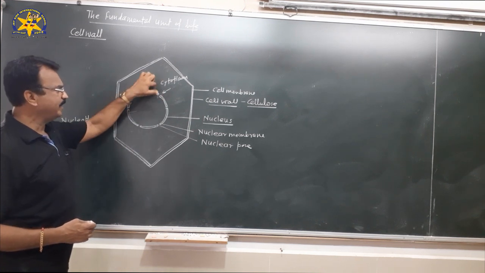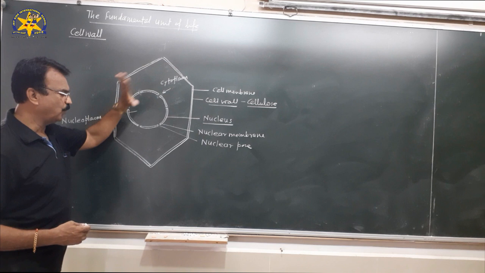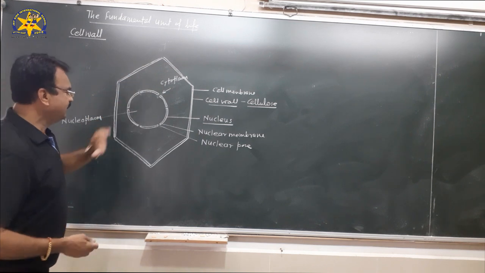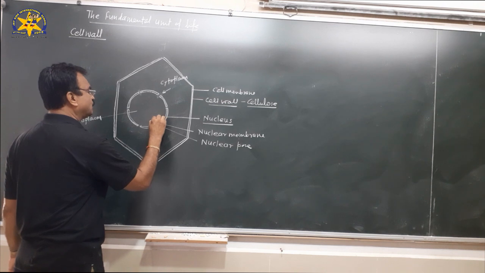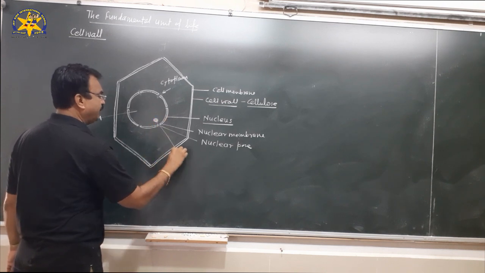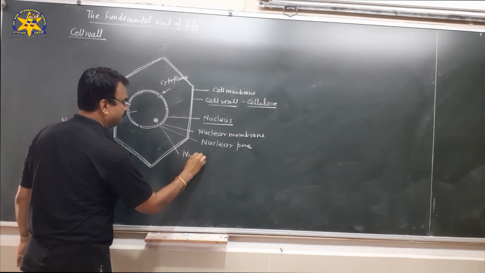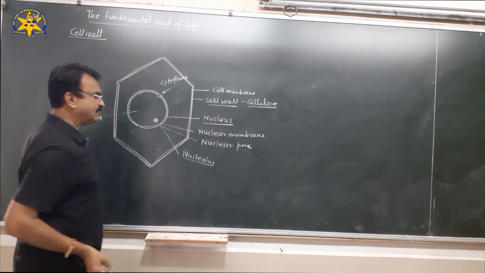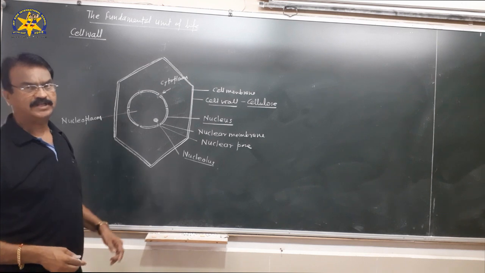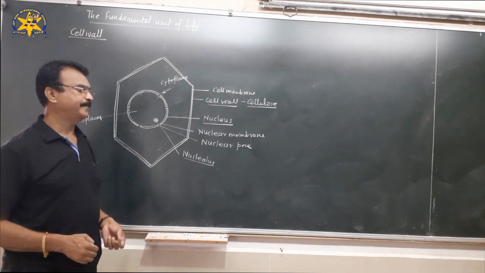The exchange of material takes place through the nuclear pore. Inside the nucleus there is a spherical round body called the nucleolus, which plays a role in the synthesis of RNA.